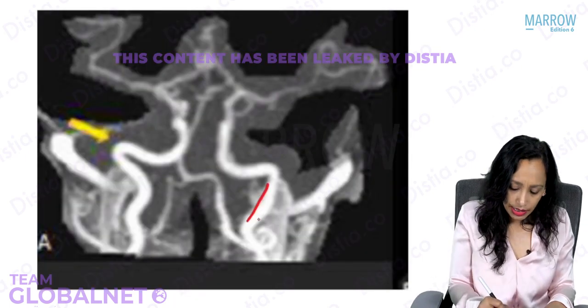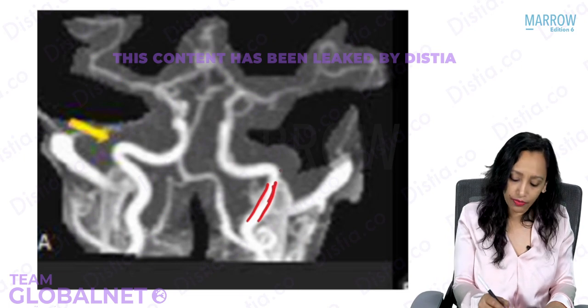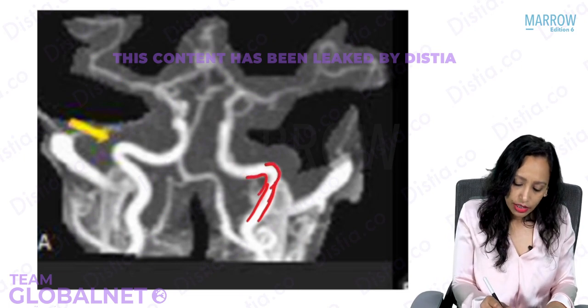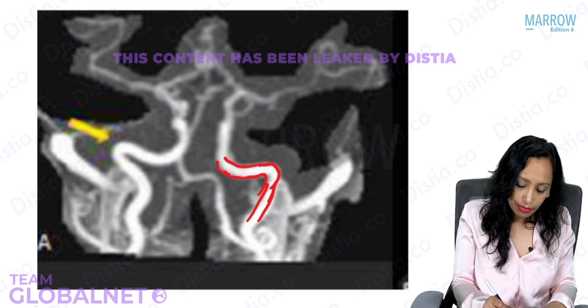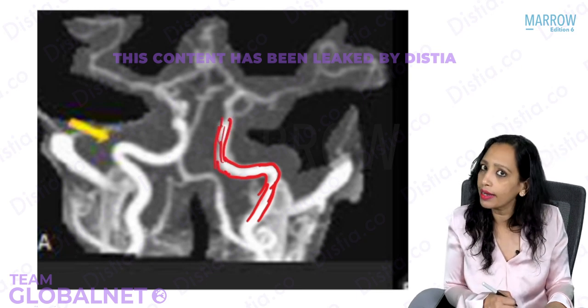Just see here, this is the vertical segment of the petrous part of the carotid. This is the genu, and here is the horizontal segment where it comes out here, passes through the foramen lacerum, and then into the cavernous sinus.